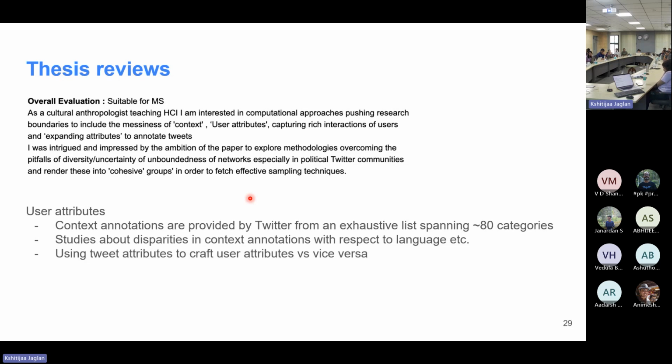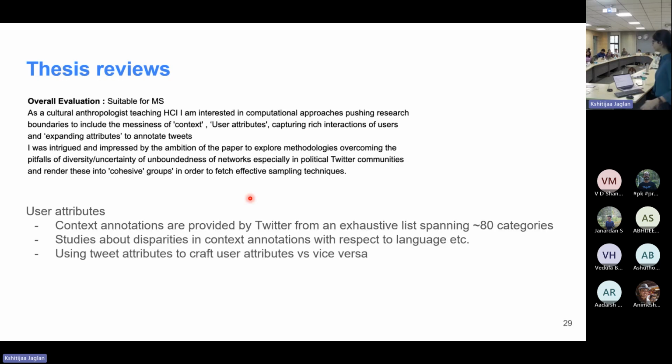But we can actually do the opposite also. For example, if we assume that the location is a good enough attribute, that we have good enough values there, we can use information from the user attribute location and compare it to the tweet attribute location, and then we can see how they compare. For example, we can even get an idea of whether the user is traveling. So those can be some interesting things that we can do. So that was mainly my comments about your review, and thanks a lot for that.